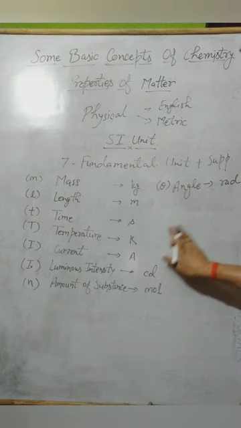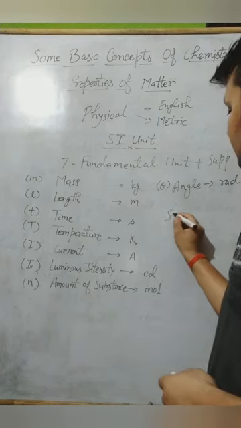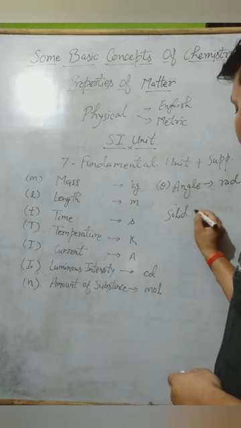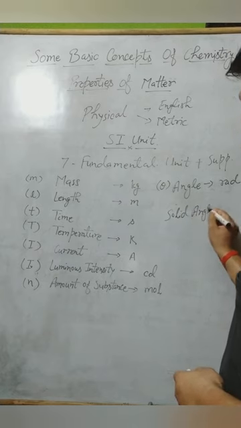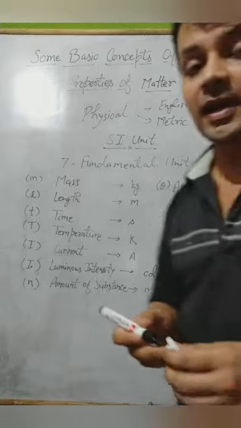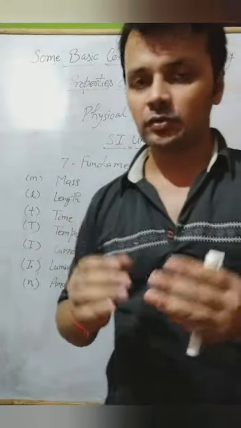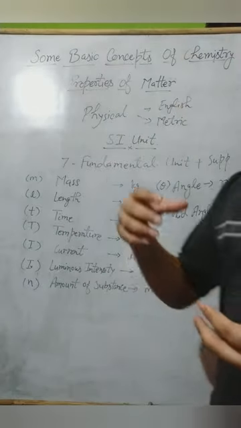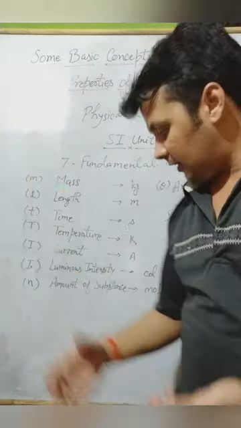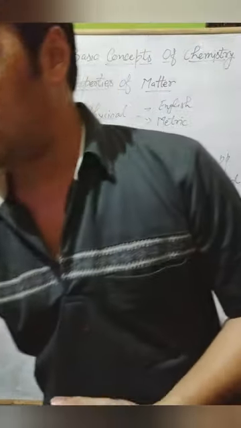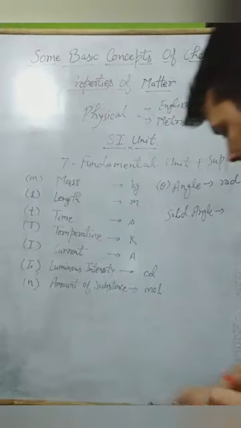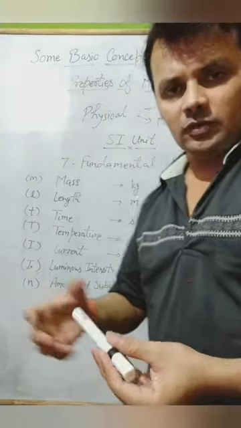And the solid angle theta, that is the last supplementary unit. What is a solid angle? A solid angle means the angle of any 3D figure, for example the corner of your room. Like any box, right now I don't have a box, the corner of the room.